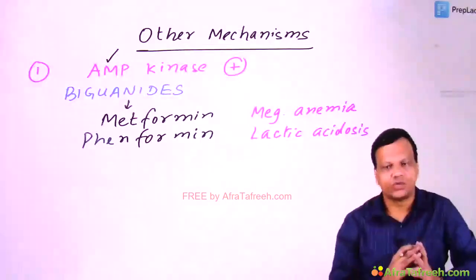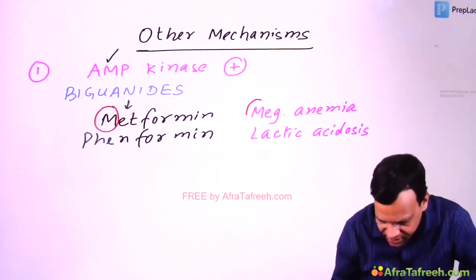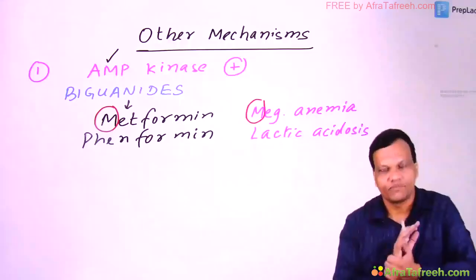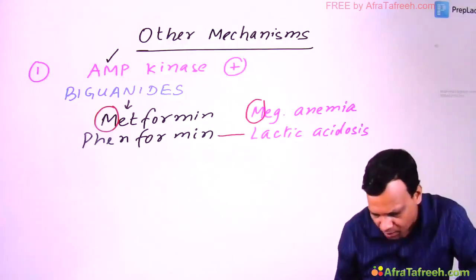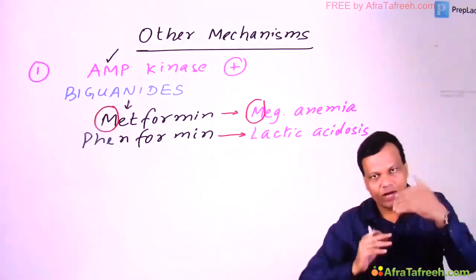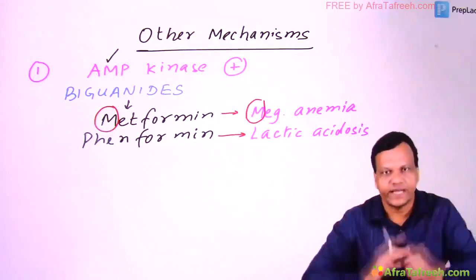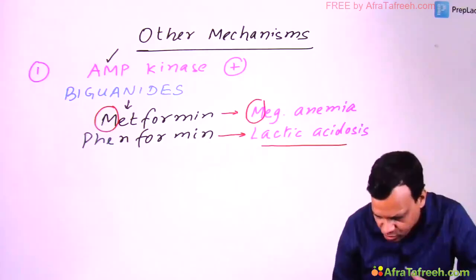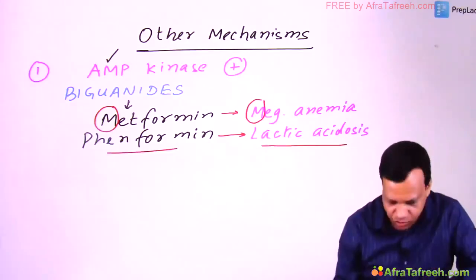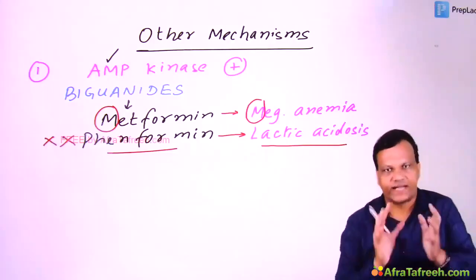Now among the 2 drugs, metformin more commonly causes megaloblastic anemia. You can remember M4M. Whereas lactic acidosis is more common with phenformin. And out of the 2, megaloblastic anemia and lactic acidosis, which is more dangerous? Obviously lactic acidosis. Because lactic acidosis frequently occurs with phenformin, phenformin is not used nowadays because of the side effect of lactic acidosis.